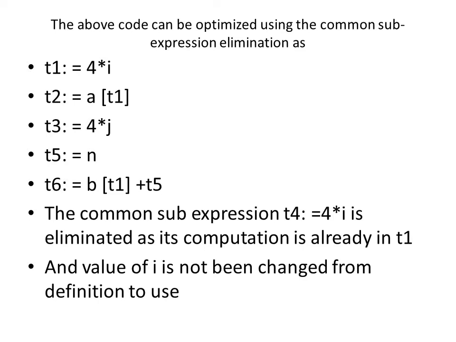The above code can be optimized using common sub-expression elimination as: T1 = 4 * I, T2 = A[T1], T3 = 4 * J, T5 = N, T6 = B[T1] + T5. The common sub-expression T4 = 4 * I is eliminated as its computation is already in T1 and the value of I is not changed from definition to use.